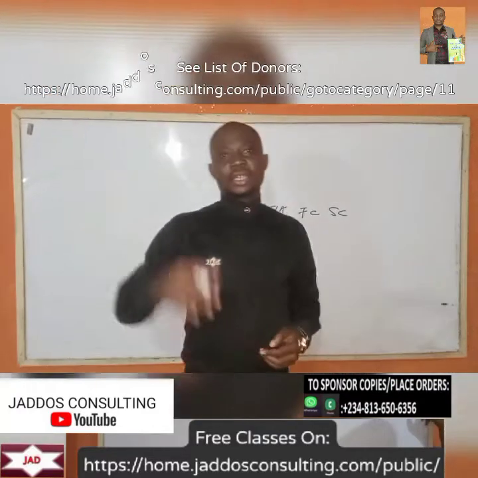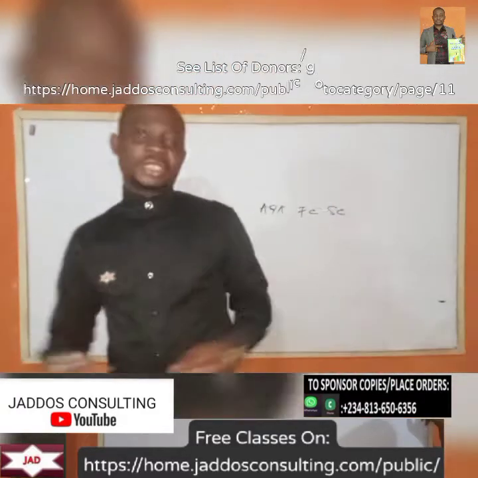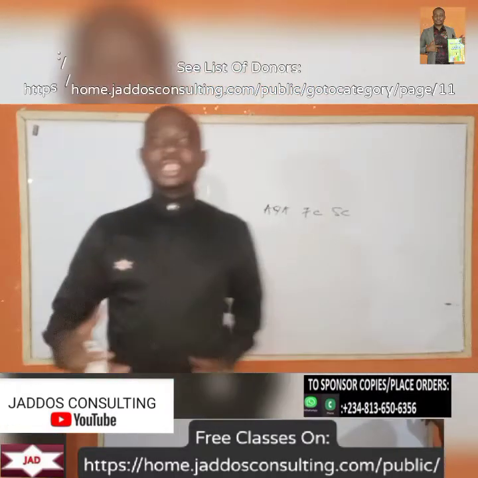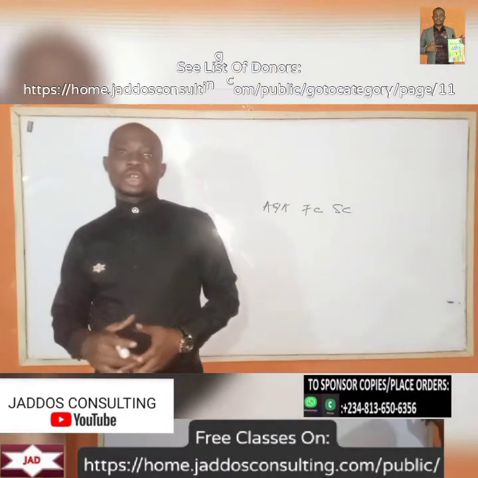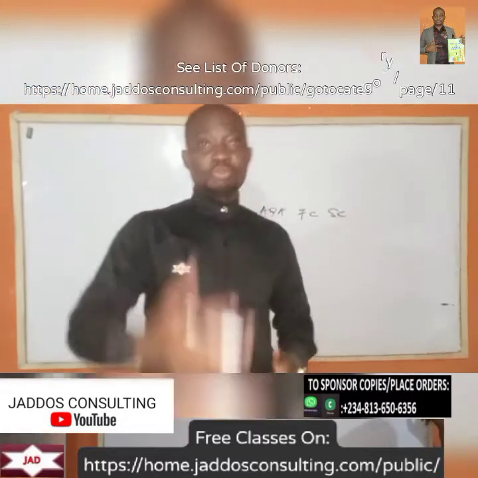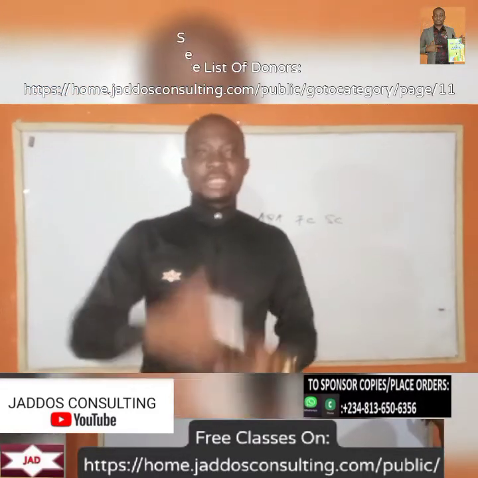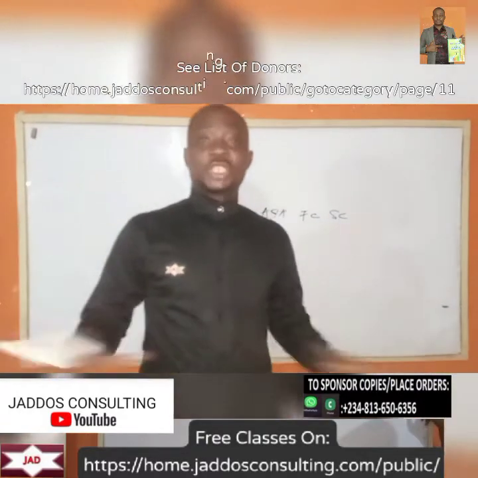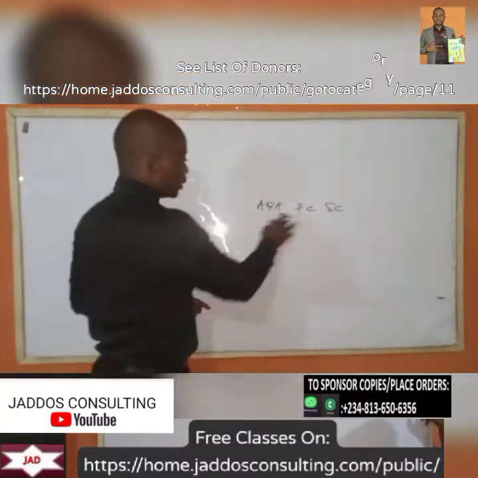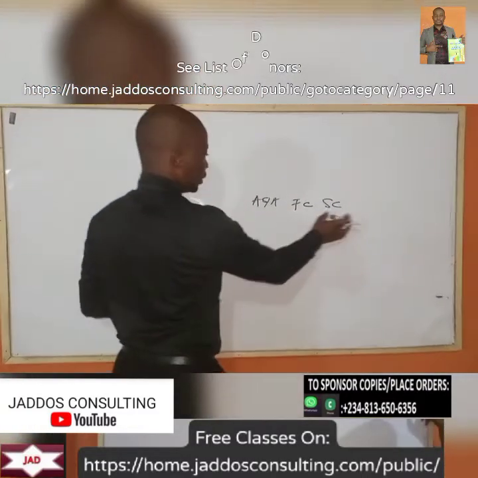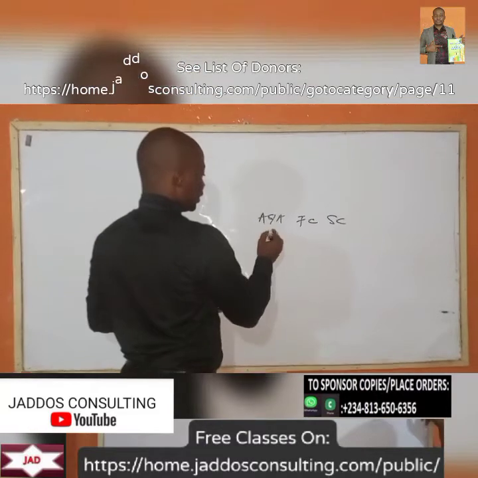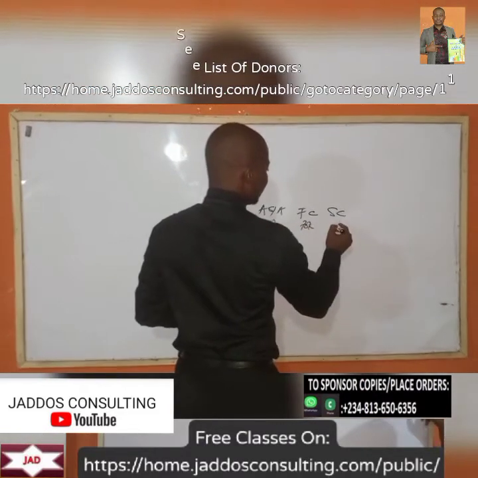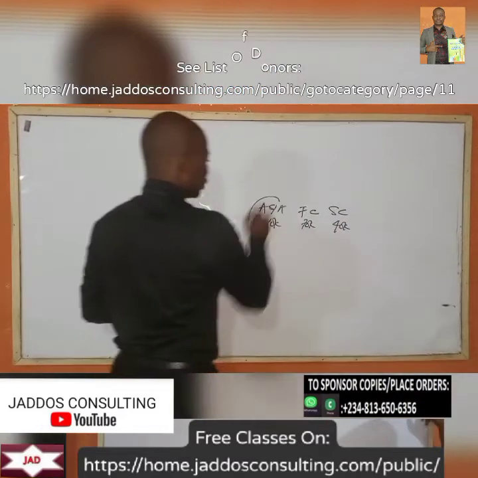For call in arrears, we said that the company made calls to the investors to make a particular payment, but at that point of reporting, the shareholder was not there to make the payment. So maybe here we have 10 kobo, here we have, let's say, 70 kobo, and here we have, let's say, 40 kobo. So this is allotment and application.